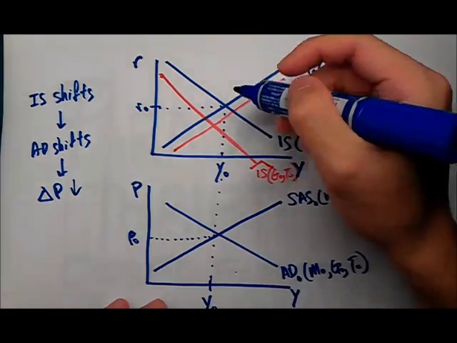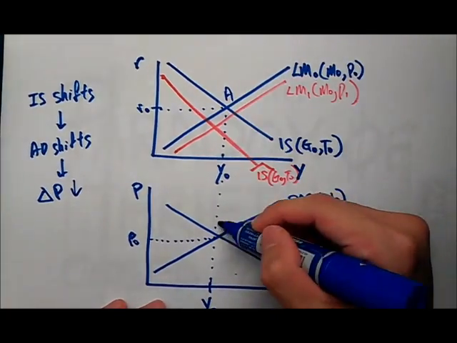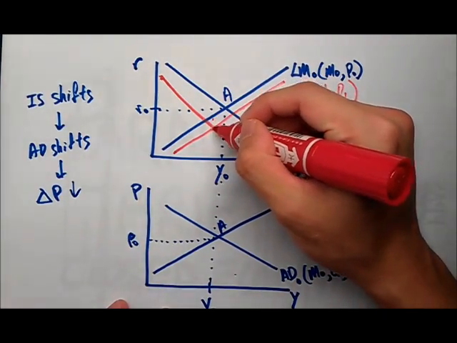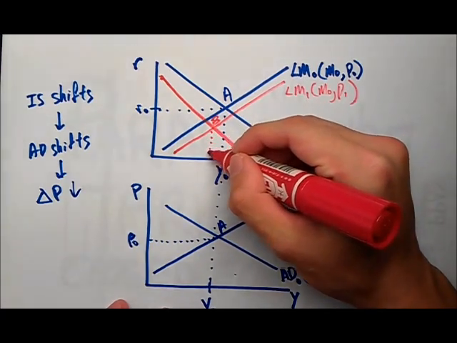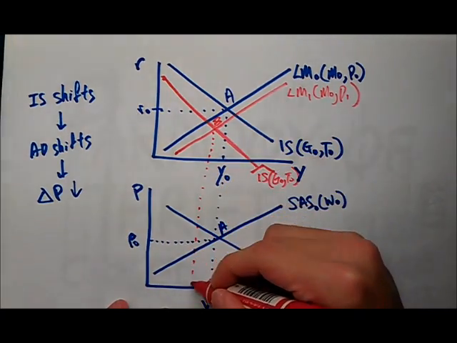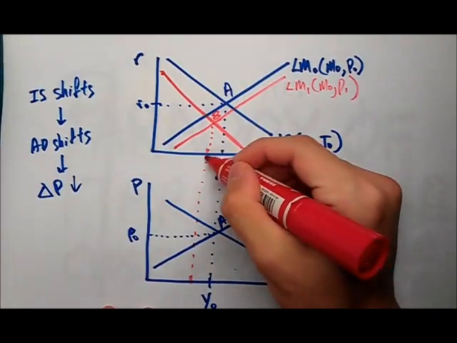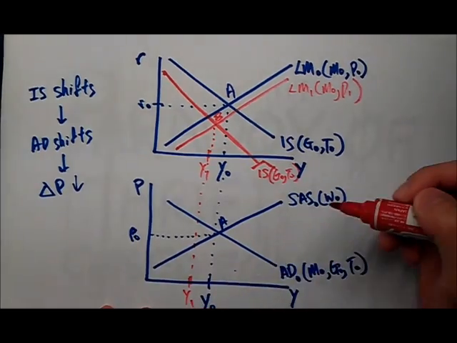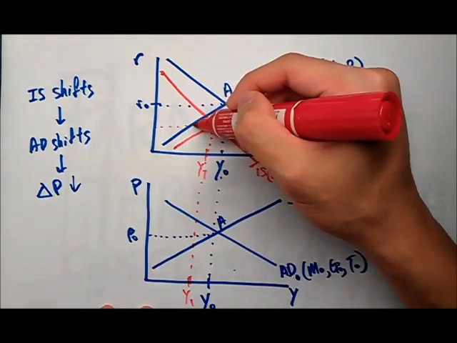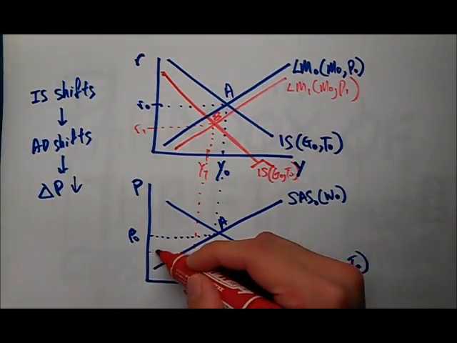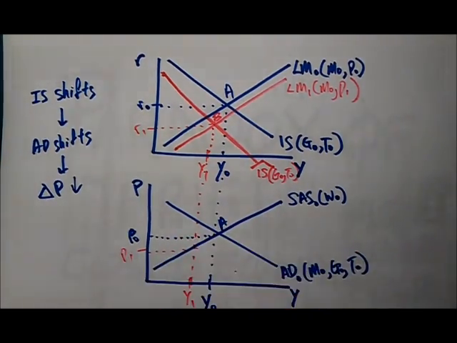Now we have a new point. Bad habit, must label A. So this guy is going to be here. This is point B. This is going to be our new income in the short run, Y1, and there will be a new interest rate, R1. New prices as well, P1. So now the income has dropped and the prices have gone down.